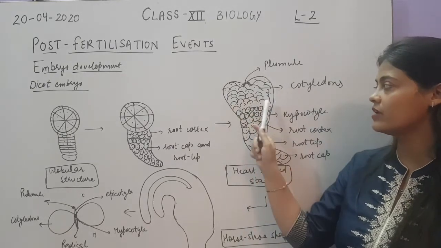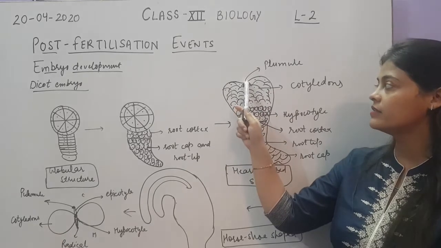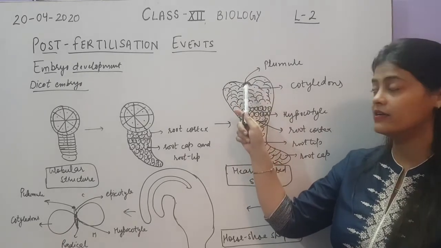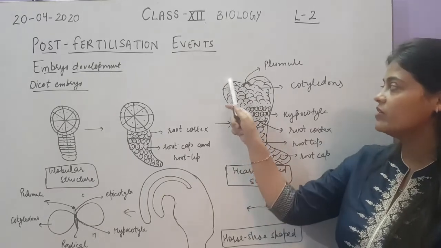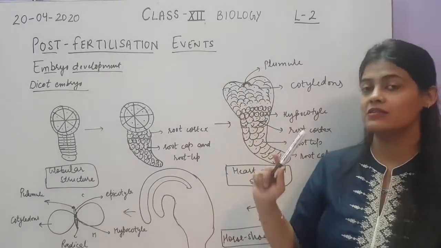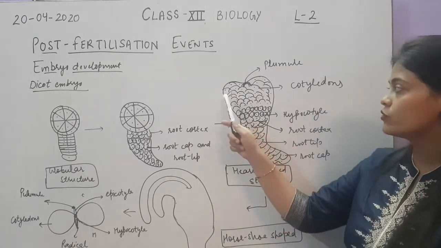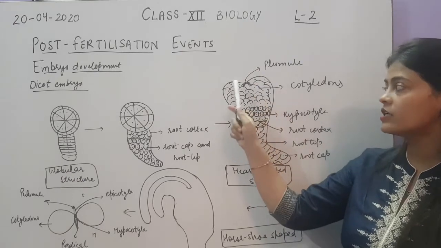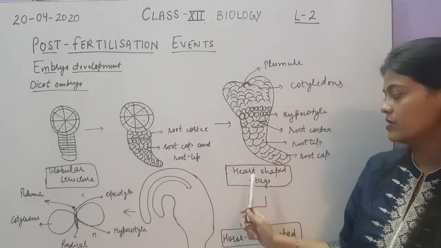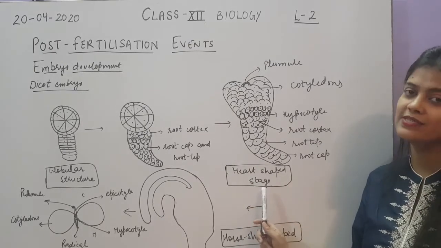Now these cells will undergo mitotic divisions to form cotyledons, and the structure which is present just at the tip is called the plumule. When these cotyledons are formed, they will take up the shape like this because it is a dicot embryo, so two cotyledons have to be formed. This cotyledon formation will give the structure a heart shape. So this stage will be called the heart-shaped stage.